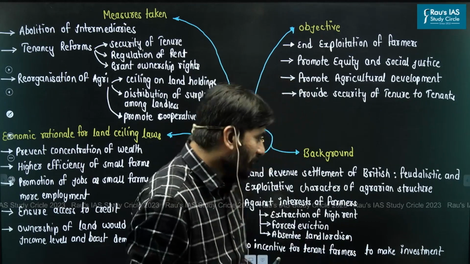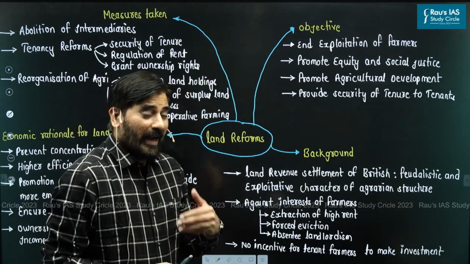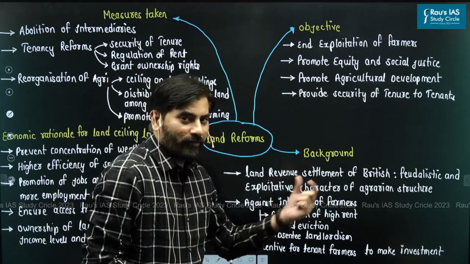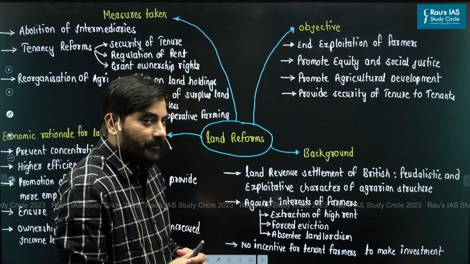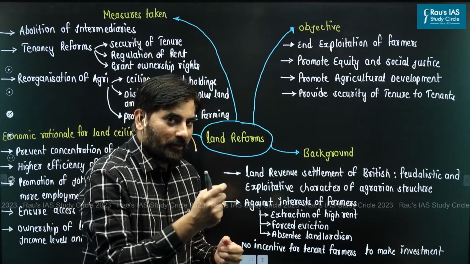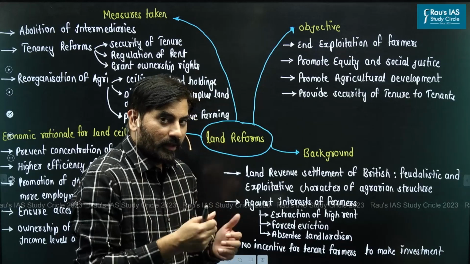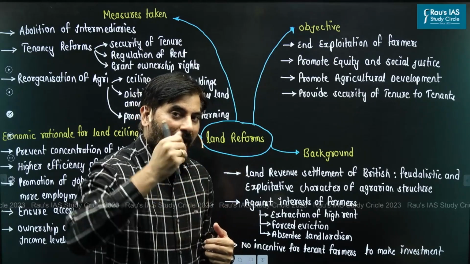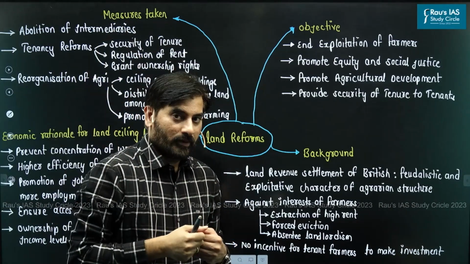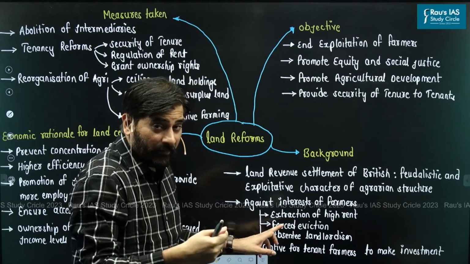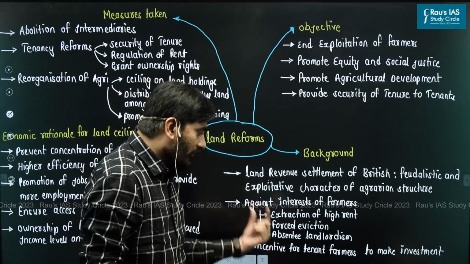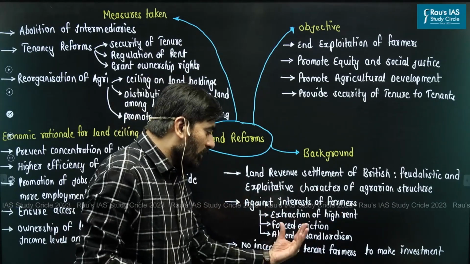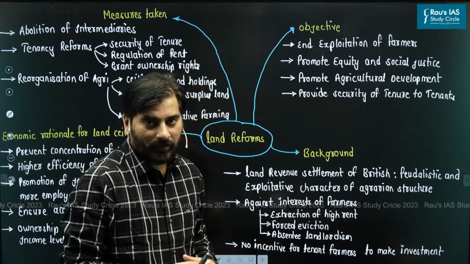Secondly, the land revenue settlement systems introduced by the British went against the very interest of farmers. How? Since the British did not fix how much rent the zamindar should collect from the farmers, the zamindars resorted to collection of high rent, which in some cases went as high as 50%. Secondly, when the tenant farmers were unable to pay the rent on time, they were forcefully evicted from the agricultural land. And it also led to the problem of absentee landlordism.